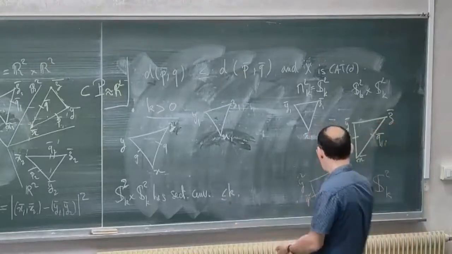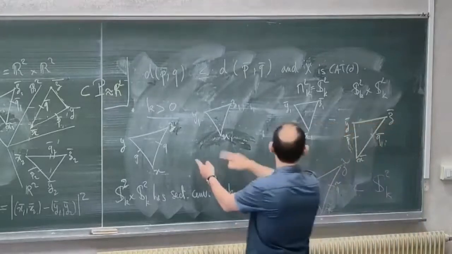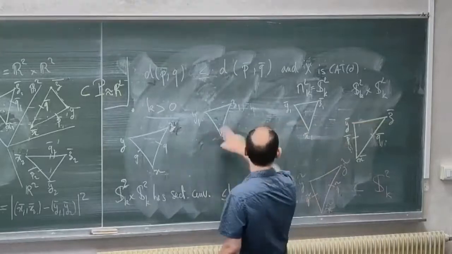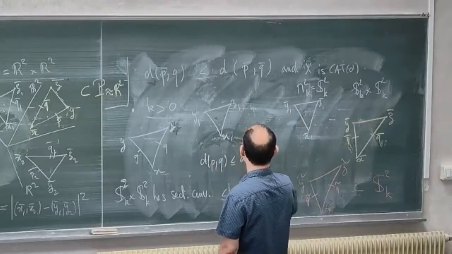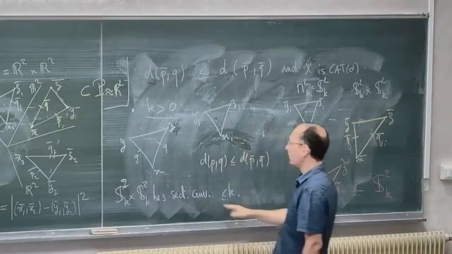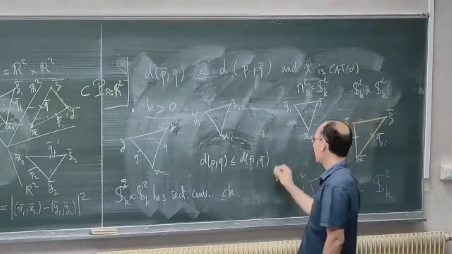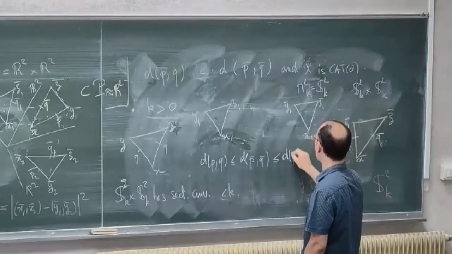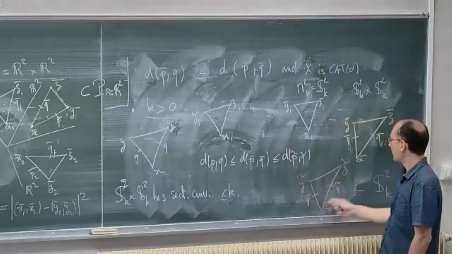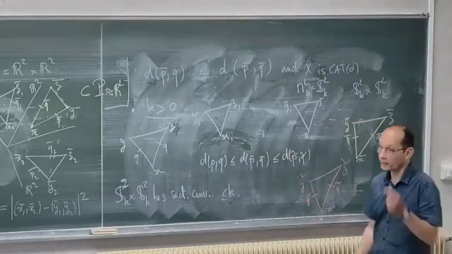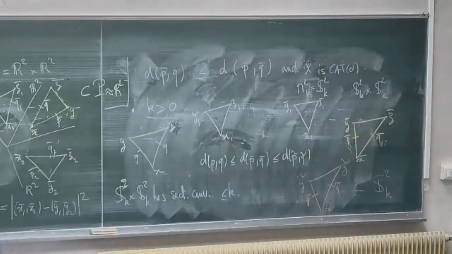And because of this property, I know that, from the first comparison, the distance between P and Q is less than the distance between P bar and Q bar. And because S2K has sectional curvature less than K, this is less than the distance between P tilde and Q tilde. And this is a comparison triangle for XYZ because the lengths of the edges are all the same. Okay, so it still works for positive curvature. And then the problem comes when we look at negative curvature.